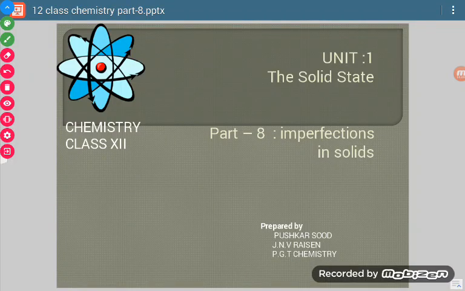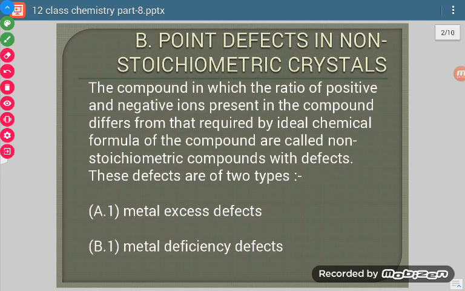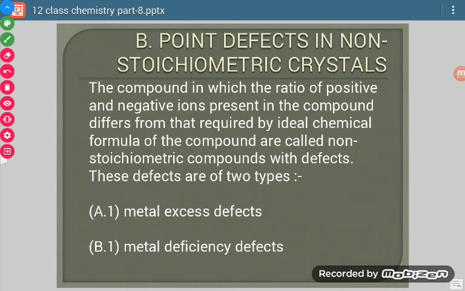Good morning, students. So today we are going to discuss a few more defects in solids. We discussed vacancy defects, and then we discussed point defects in stoichiometric compounds. Now we are going to discuss point defects in non-stoichiometric compounds, or non-stoichiometric crystals.